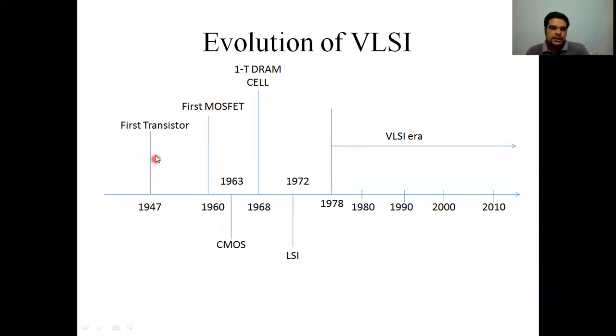You already know that in 1947 the first transistor was introduced. In 1960 the first MOSFET was invented. In 1963 CMOS was invented. In 1968 a single transistor DRAM cell was invented. In 1972 LSI was introduced, which stands for large scale integration. And from 1978 onwards, the VLSI era started. So this is basically the evolution of VLSI.